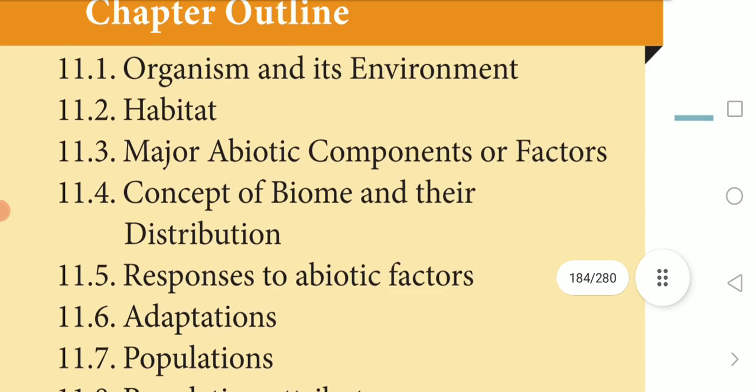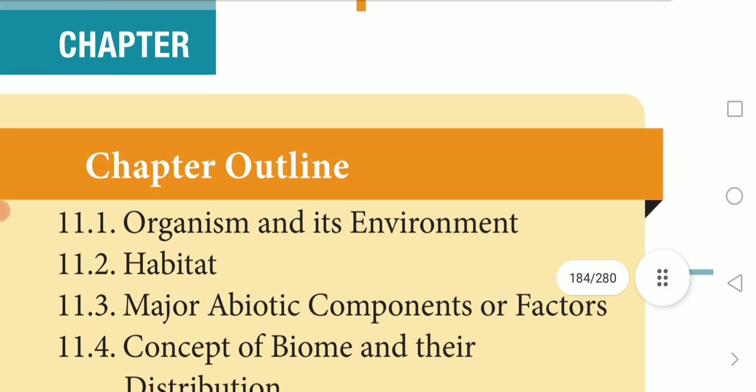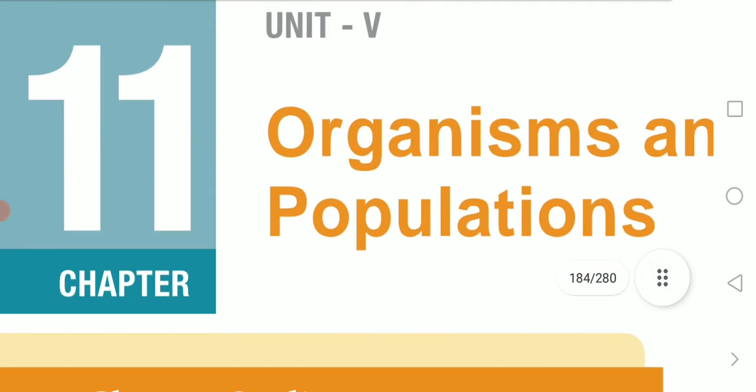So these are the topics we are going to learn from your exam point of view, and these are the reduced syllabus in chapter 11.